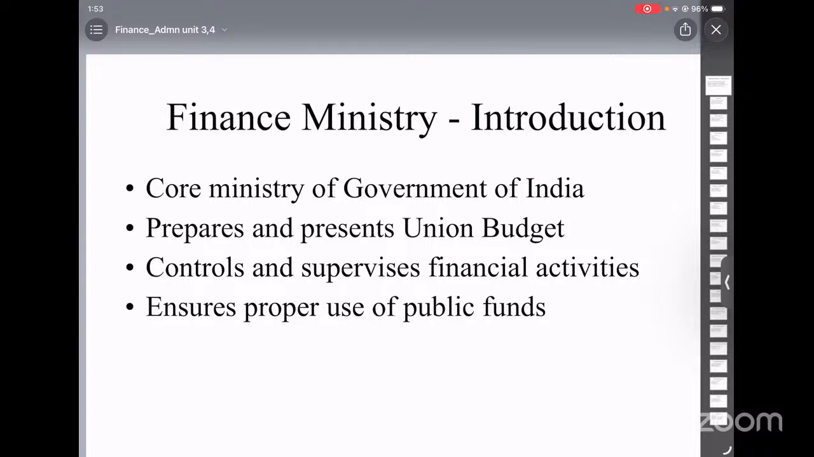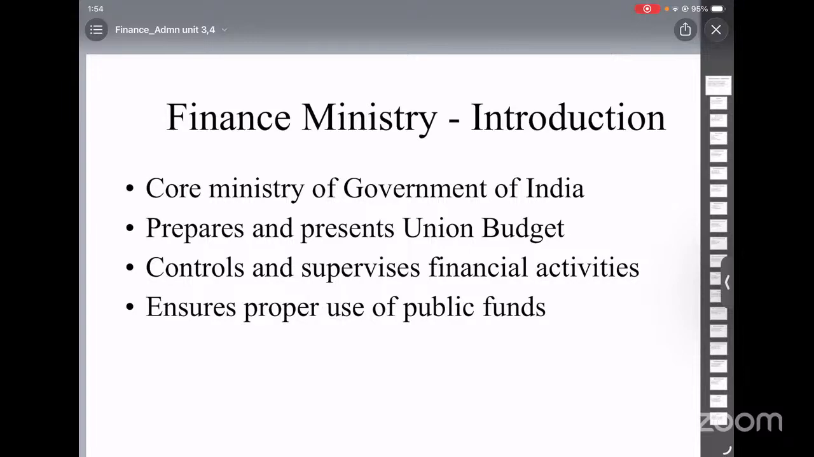And the fourth is vote on credit. I'll explain both together. So sometimes there may be unexpected and urgent situations. In such cases, the government may need funds immediately. So under Article 116, the Lok Sabha can approve a grant even when full details are not available. This is called vote on credit. It is used for large and uncertain expenditures.